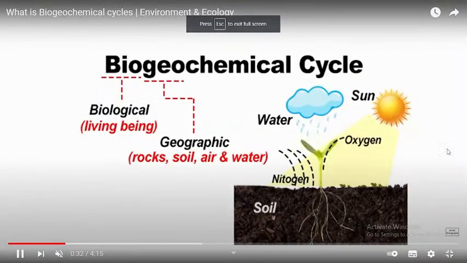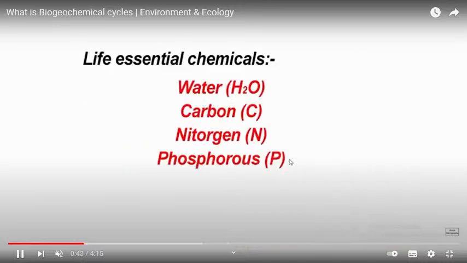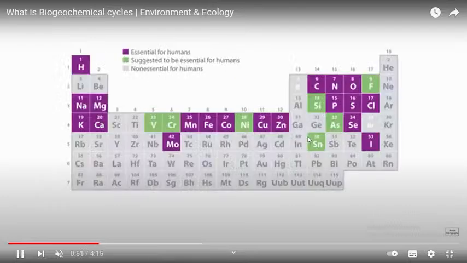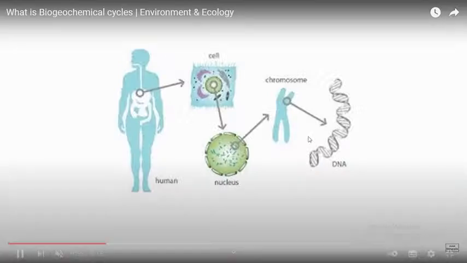As we have discussed, the sun is the major source of it, consumed by the producers. Producers utilize the oxygen and the nitrogen, and that is how life carries on. So we call these life essential chemicals too. What are those? That is nothing but water, oxygen, carbon, and nitrogen.